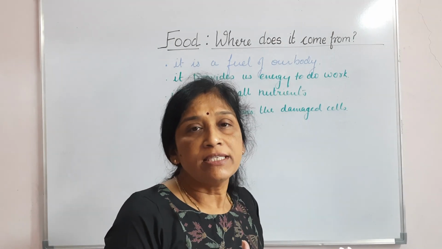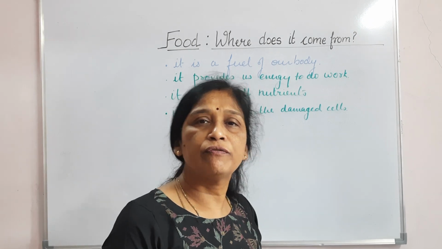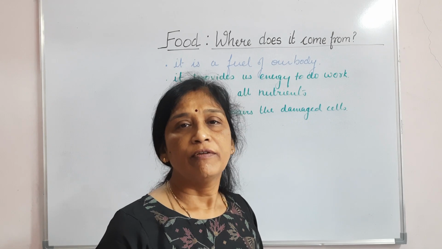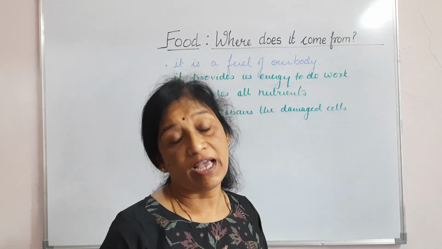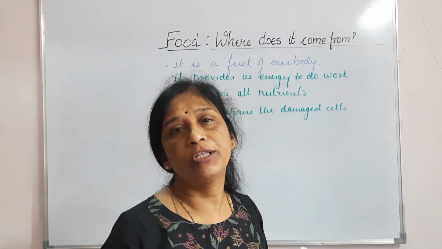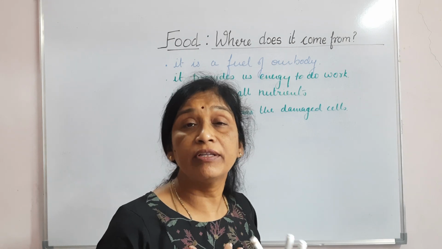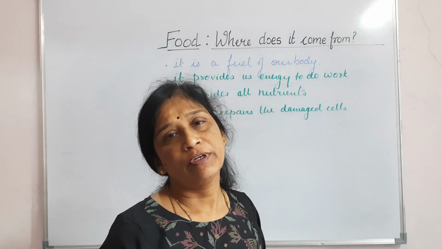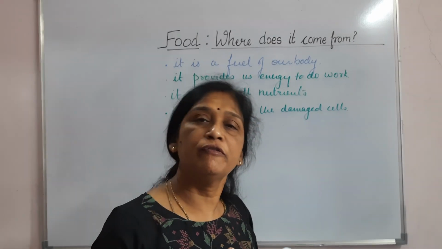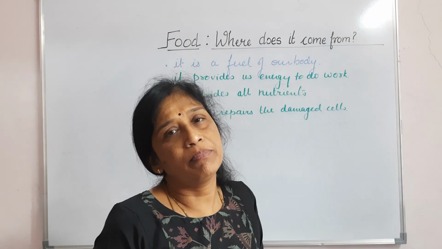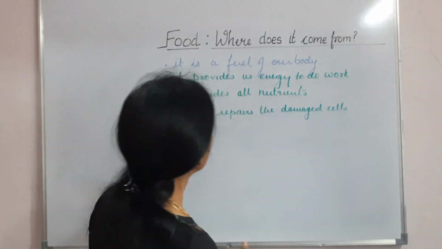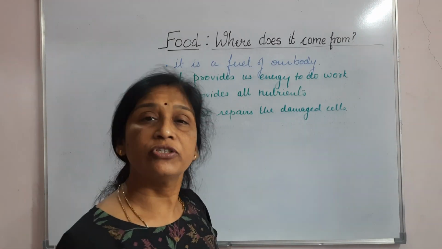Then many cells which are having same function together form a tissue. The cells and tissues later form an organ. So we are having many organs in our body, and all these organs which are having their own specific functions are made up of tissues, and tissues made up of cells. So the smallest living part of our body is a cell. Okay, so it also repairs the damaged cells.